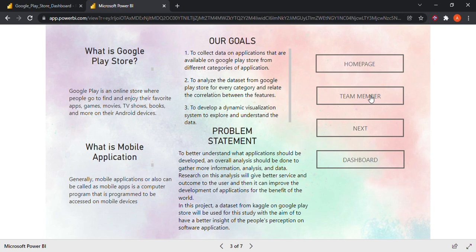Meanwhile, our goals in this project are, first, to collect data on applications that are available on Google Play Store from different categories of application. Second, to analyze the dataset from Google Play Store for every category and relate the correlation between the features. And lastly, number 3, to develop a dynamic visualization system to explore and understand the data.